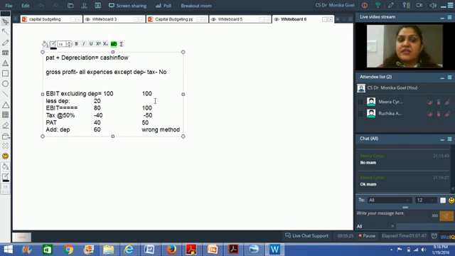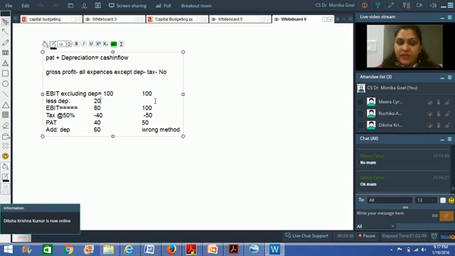Right? But you can say, if I am first reducing depreciation and then adding depreciation, rather than doing these two adjustments, why can't I simply not take depreciation?